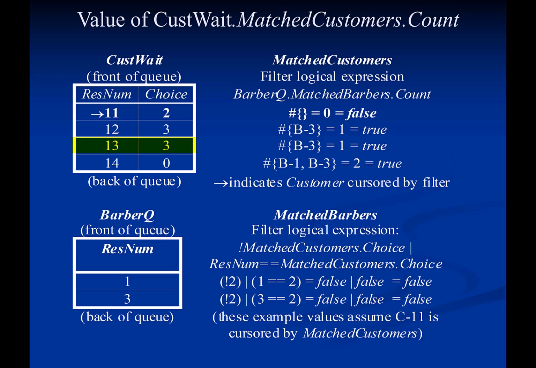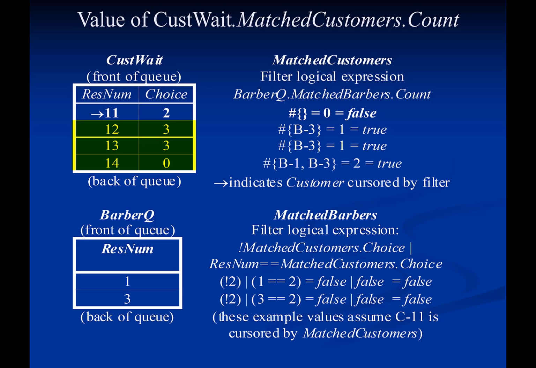Then the filter matched customers cursors the next customer, which is customer 13. The resulting subset of barbers is again the same and contains Barber 3, so customer 13 also passes the filter matched customers. Finally, when the filter matched customers cursors customer 14, the resulting subset of barbers contains both Barber 1 and Barber 3, so customer 14 also passes the filter matched customers.